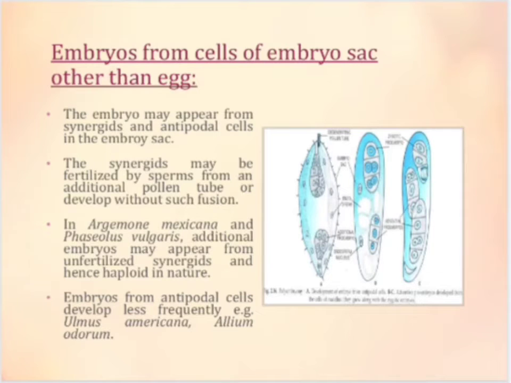Now, embryos from cells of the embryo sac other than the egg. The embryo may appear from synergids and antipodal cells in the embryo sac. The synergids may be fertilized by sperms from an additional pollen tube or develop without such fusion. In Argemone mexicana and Phaseolus vulgaris, additional embryos may appear from unfertilized synergids and hence are haploid in nature. Embryos from antipodal cells develop less frequently, in Ulmus americana and Allium odorum. All the antipodal embryos may not remain viable.